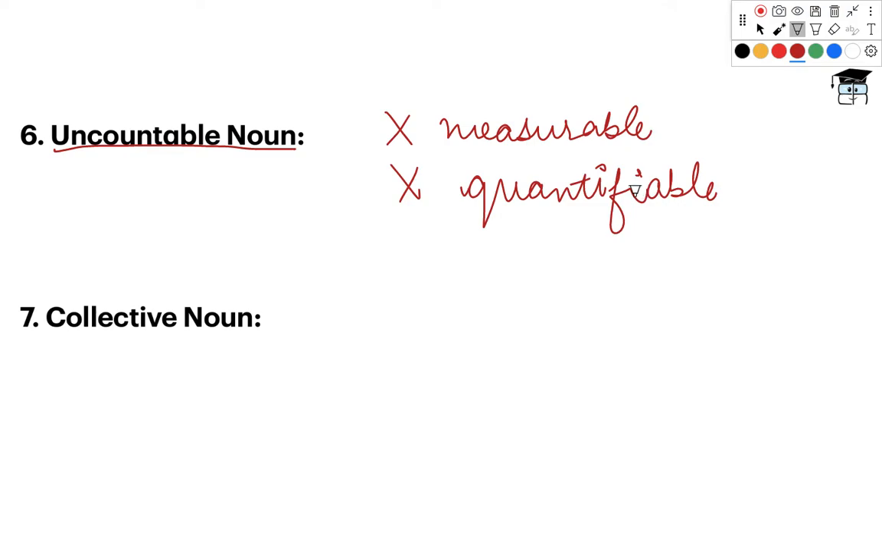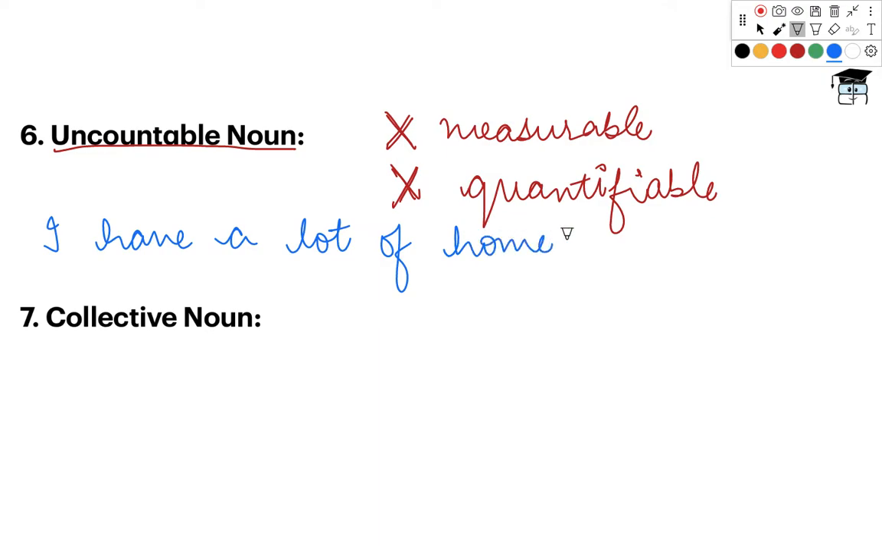This implies that these kind of nouns cannot be measured and they cannot be quantified under no circumstances. Right. So, an example to such kind of nouns would be: I have a lot of homework. Okay. Now in this sentence, the noun a lot cannot be measured and cannot be quantified. Right. So this noun is an uncountable noun.